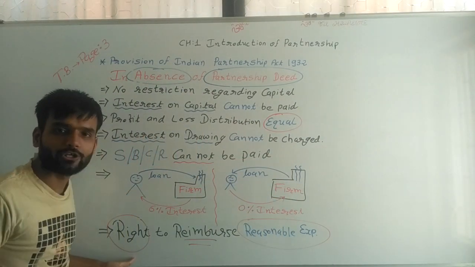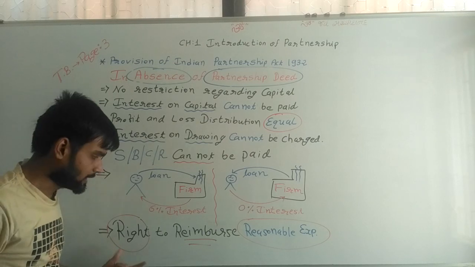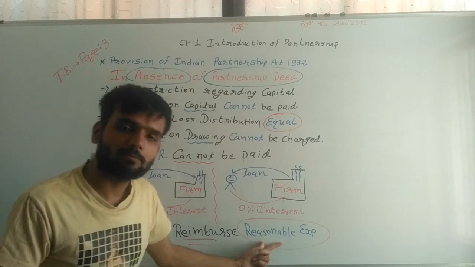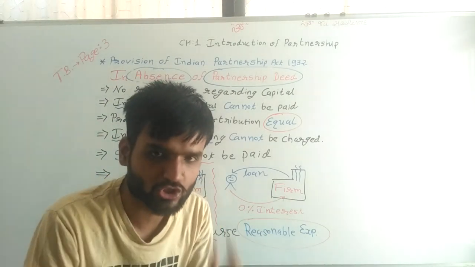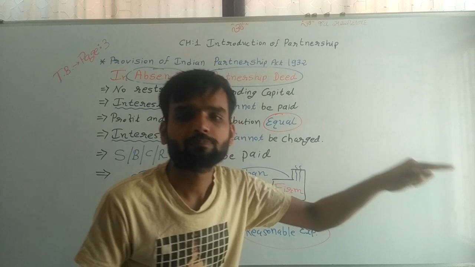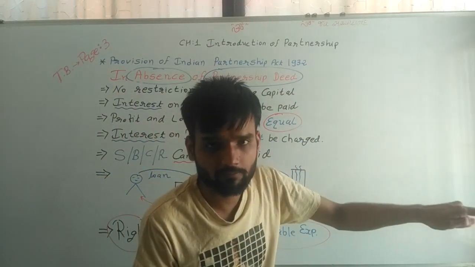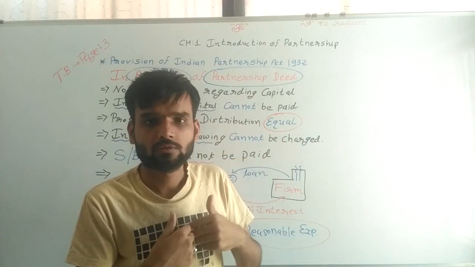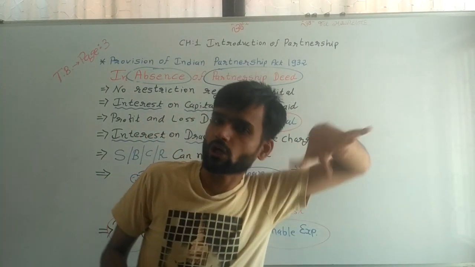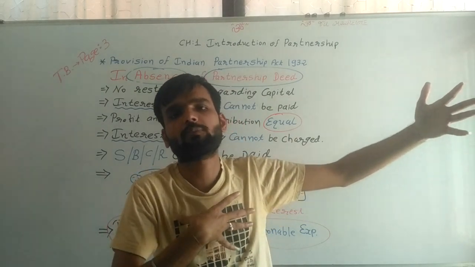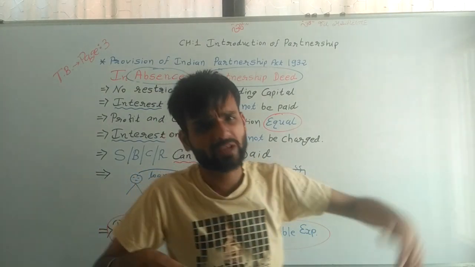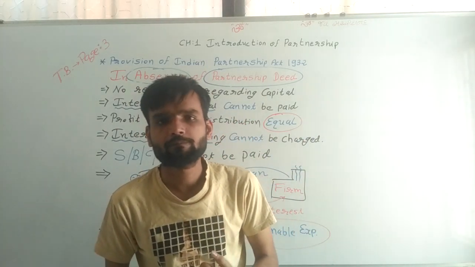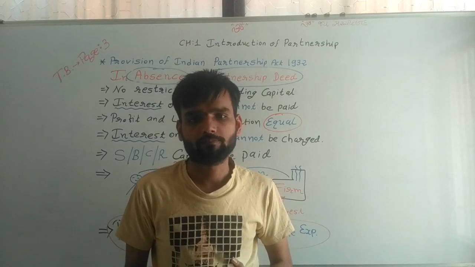Right to reimburse means getting money back. All expenses done for the partnership firm, not for my personal purposes, I have a right to reimburse from the partnership firm.